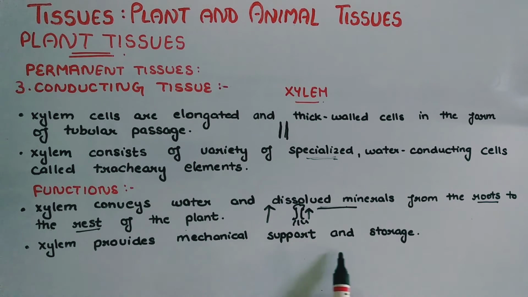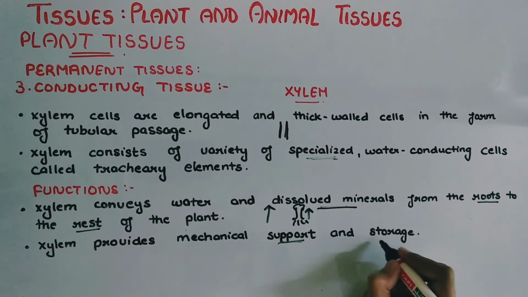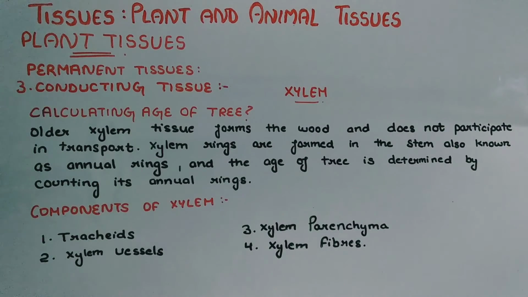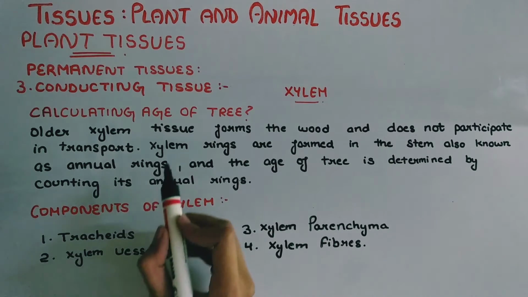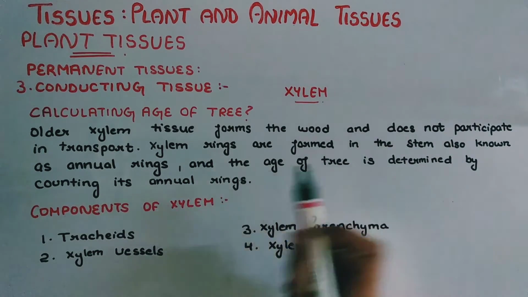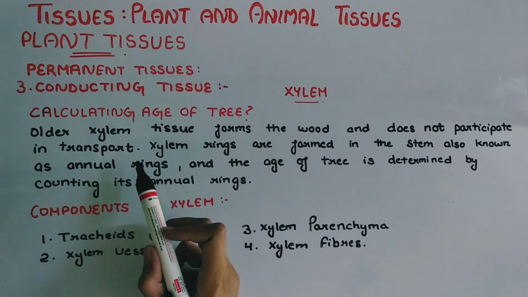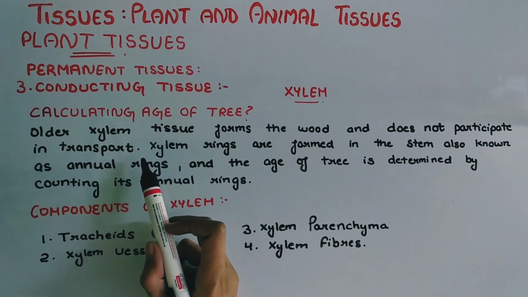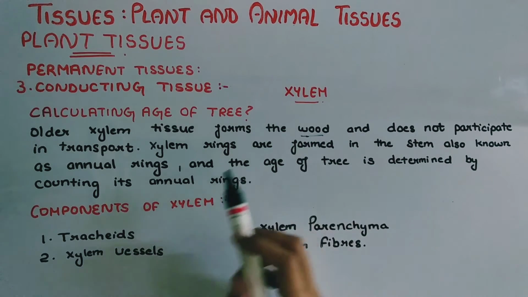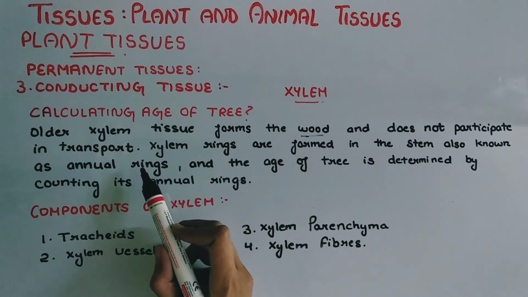Xylem provides mechanical support and storage. Xylem also provides support and storage to the plant. Now, calculating the age of a tree. How will we calculate the age of a particular tree? Older xylem tissue forms the wood and does not participate in transport. When xylem tissue becomes old, it forms the wood and does not participate in its function of transportation.